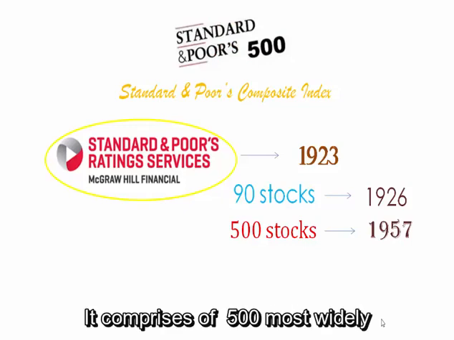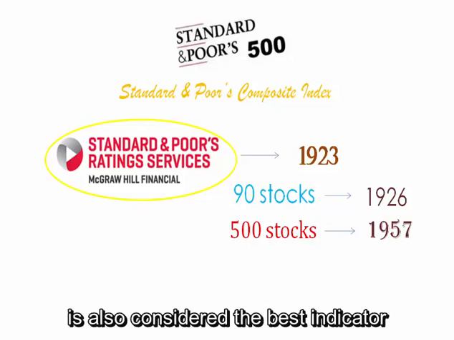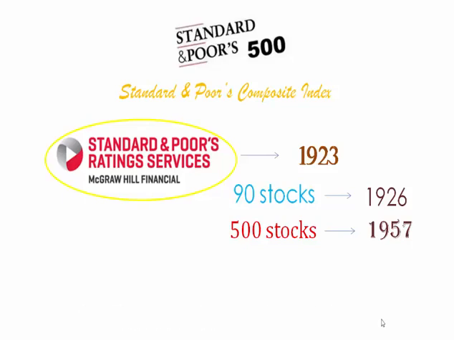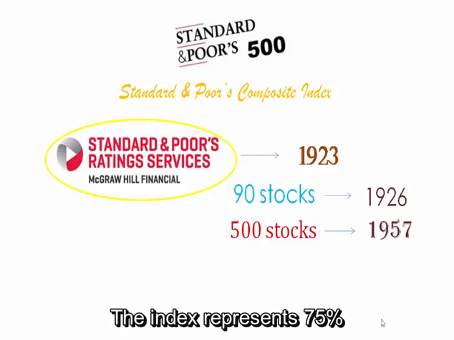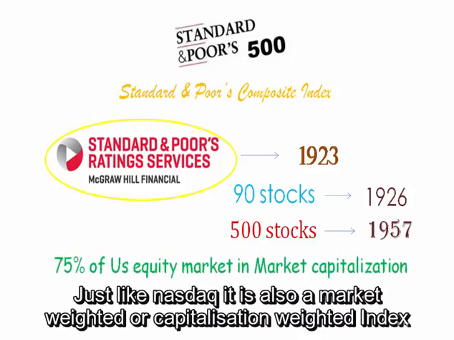It comprises 500 most widely traded companies, and for this reason is also considered the best indicator for the overall position of the market. The index represents 75% of the US equity market in terms of capitalization. Just like Nasdaq, it is also a market weighted or capitalization weighted index.